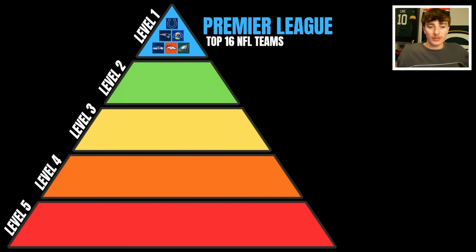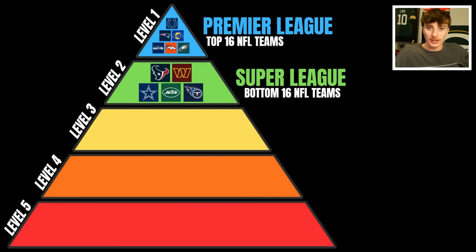Now let's take a look at the second layer, what I'm calling the Super League, which will have the bottom 16 NFL teams. At the end of the day, these are all professional franchises, but this one varies from kind of mid to borderline to very bad NFL teams, so this could be like the Texans, the Commanders, the Cowboys, even the Jets and Titans are on this level.